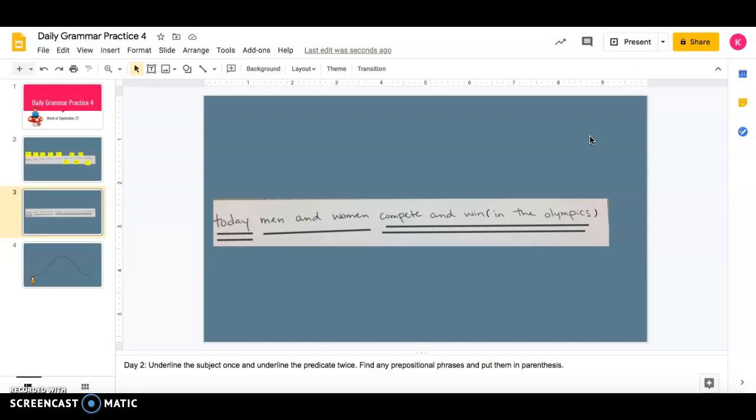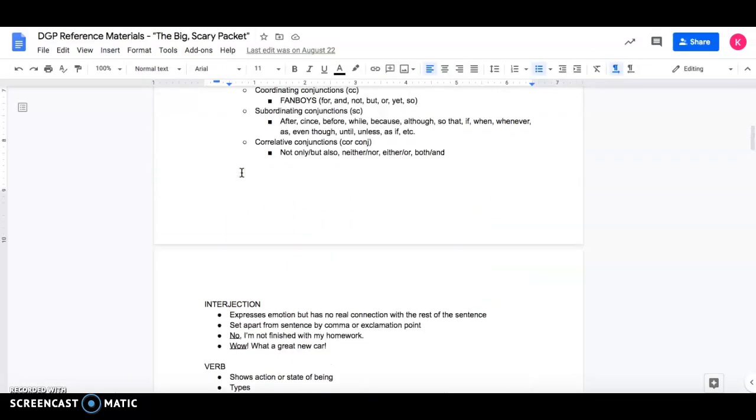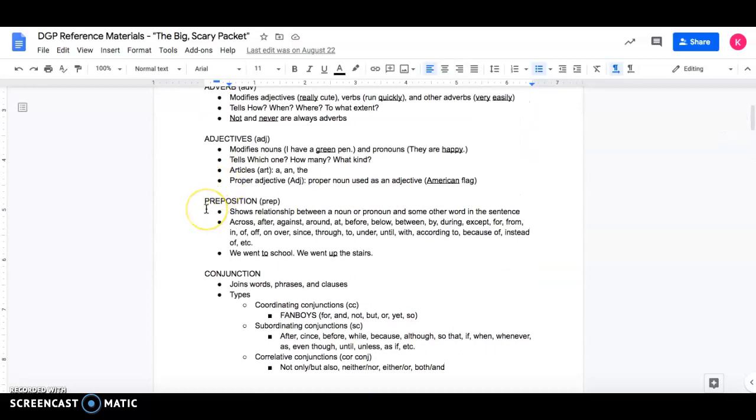So let's talk a little bit more about prepositions. So if I look back at my big scary packet and we will go up to day 1 notes where it talks about prepositions. So yes, we have a whole list of different prepositions to choose from, but that's not an inclusive list. There's way more than the ones given. But a preposition shows relationship between a noun or pronoun and some other word in the sentence. Now, I remember what a preposition is from my 6th grade teacher teaching me.